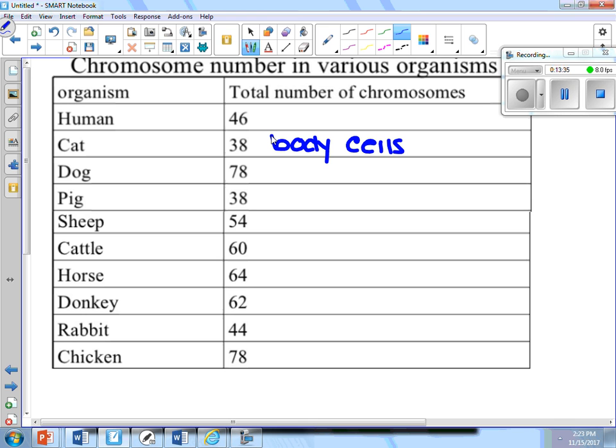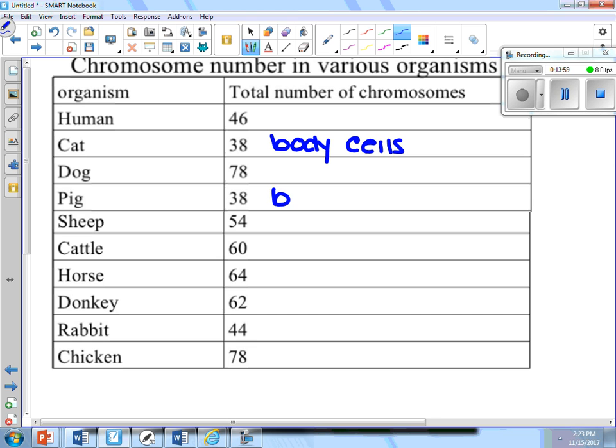The organism number 2. What was organism number 2? Zaria. Oh, it could have been a pig. Yes, why could it have been a pig? Good. And at this point, are we able to discriminate between the embryos? No. So it could also be a pig. So if you had pig, you'd also be correct. Like if you wrote pig, write body cells next to the number 38.